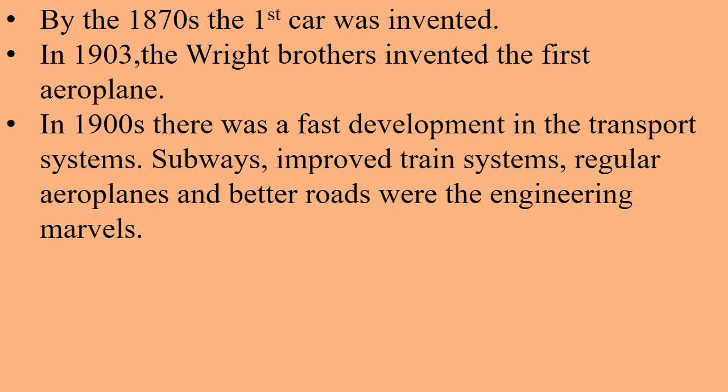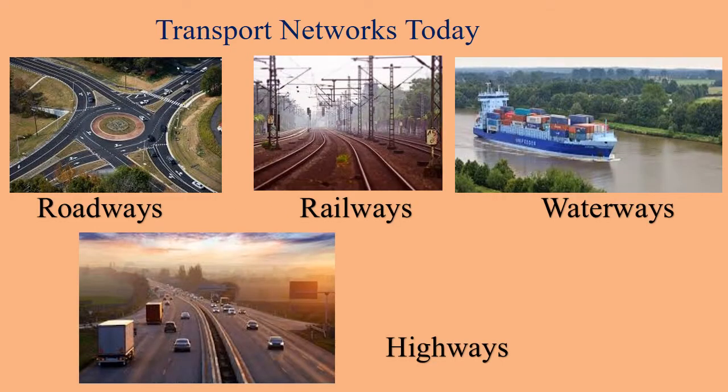In the 1900s, there was a fast development in the transport systems. Subways, improved train systems, regular aeroplanes and better roads were the engineering marvels. Here you can see those pictures. Transport networks today. Roadways, railways, waterways and highways.